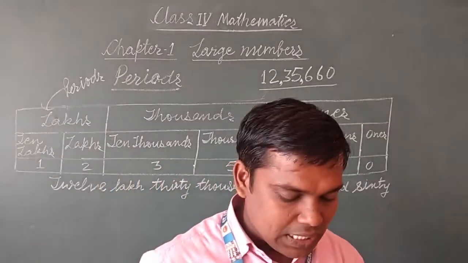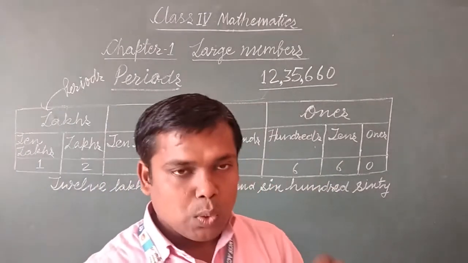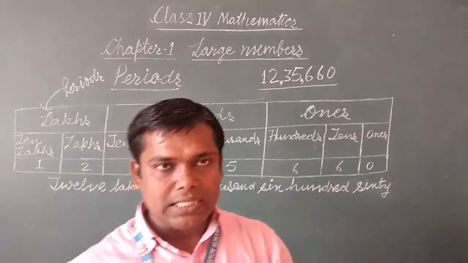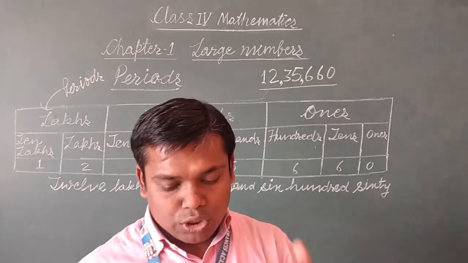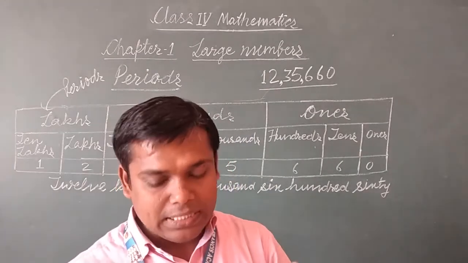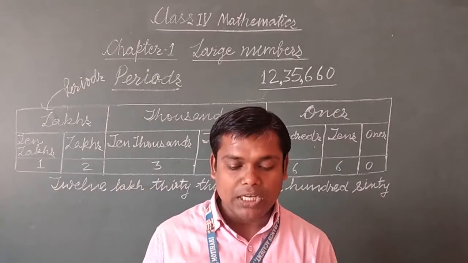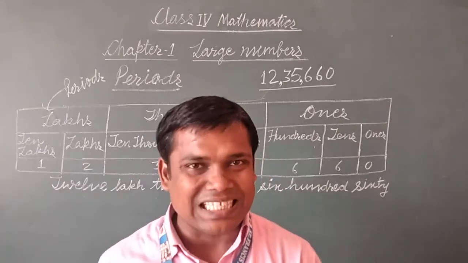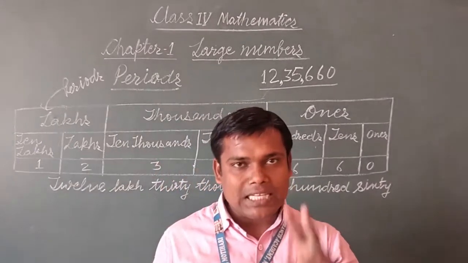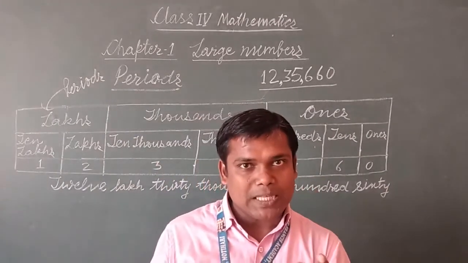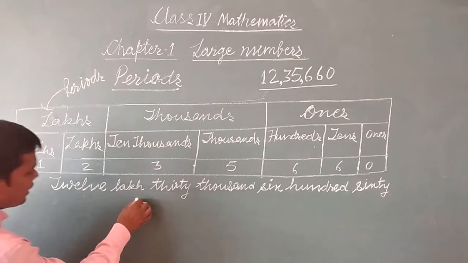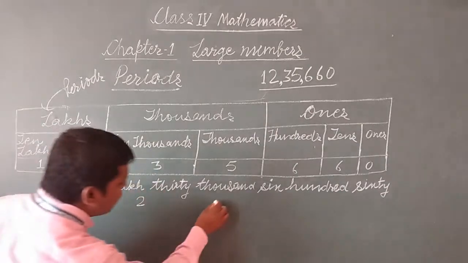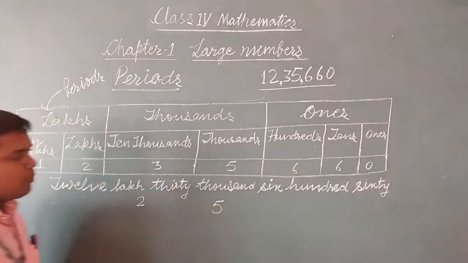You have your exercise 1.3 given. Here it is written, write the numerals. So you will write it like this: the first numeral is 25,006. 25,000 has a 2-digit number at thousands place. So in 25, 2 will come at 10,000 place and 5 will come at 1,000 place.